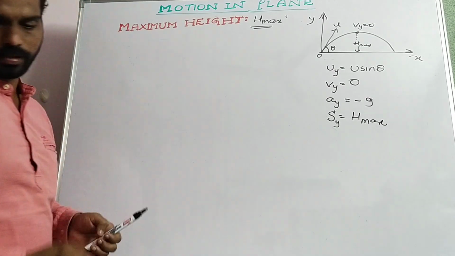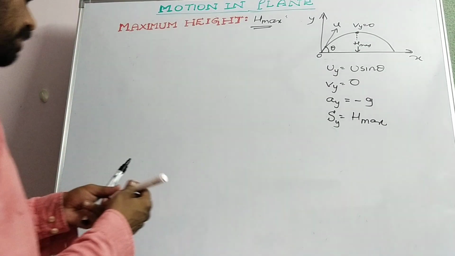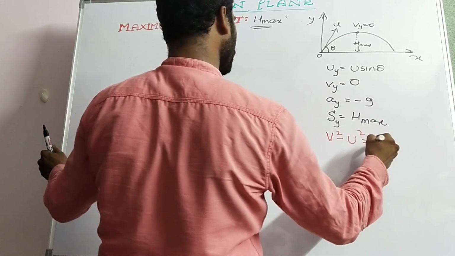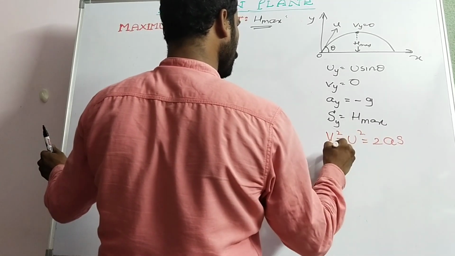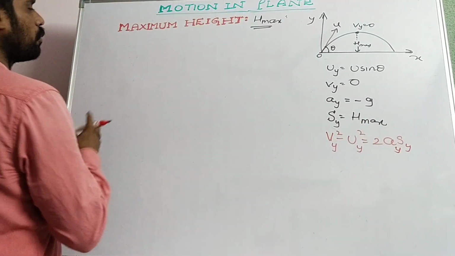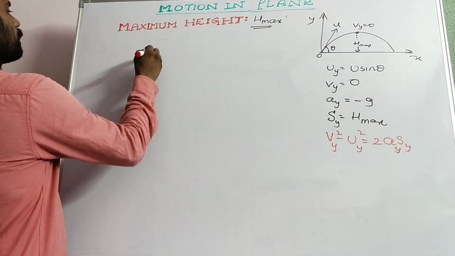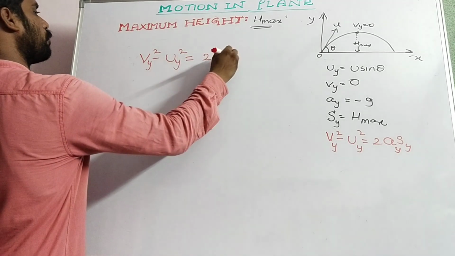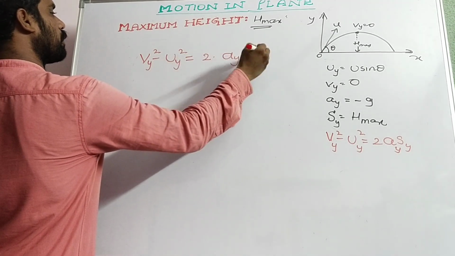Using these parameters, the equation of motion can be written as v square minus u square is equal to 2as, that is vy square minus uy square is equal to 2 into ay into sy.